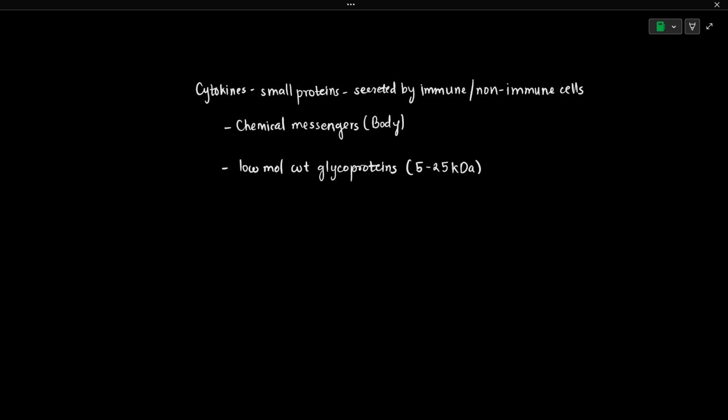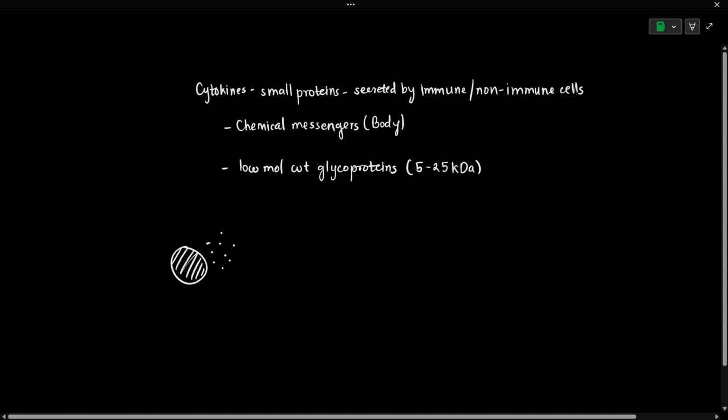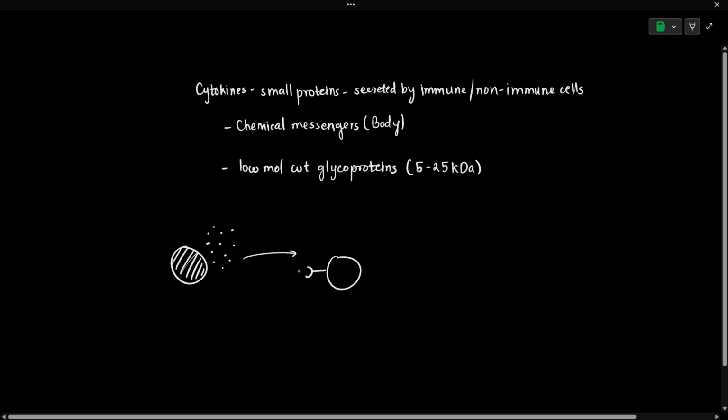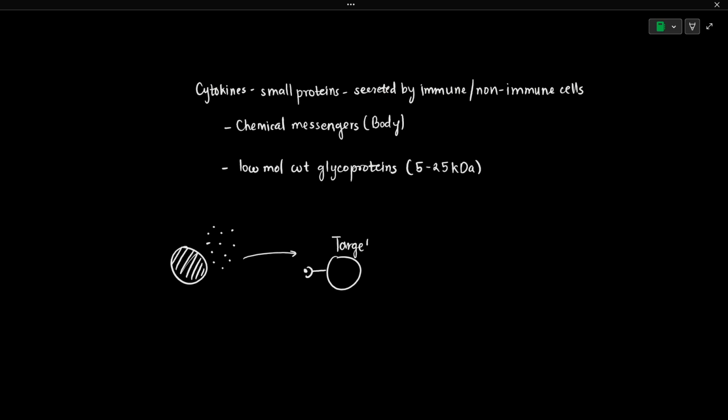When the cytokines are secreted, they bind to the specific receptors present on the target cell. Let's say this particular cell is an immune cell such as a T helper cell, and when it gets activated, it is going to secrete cytokines. Cytokines are secreted into the extracellular matrix, and those cytokines will be received by the receptor present on another cell. The cytokine molecule binds to this receptor, and this target cell is going to have the concerned responses when the cytokine binds to it.